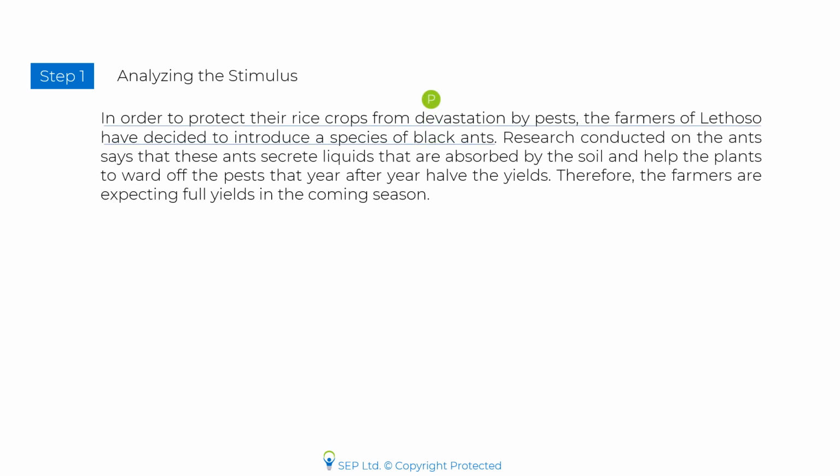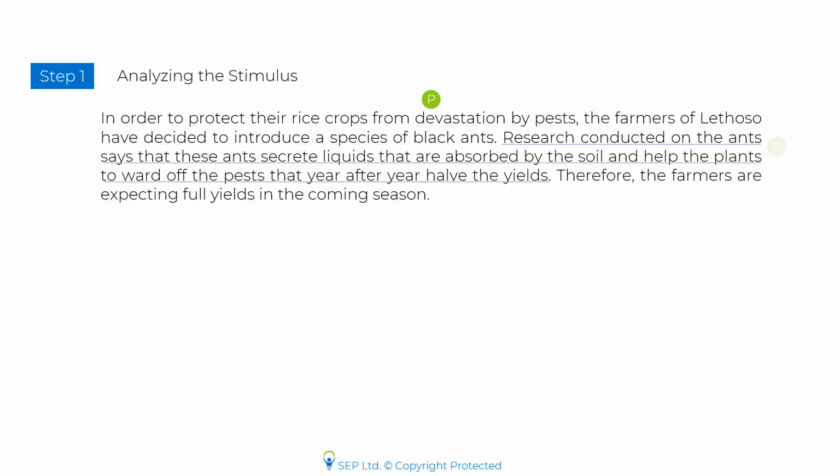In the first sentence, the author presents a premise. He says that the farmers of Lesotho want to protect their rice crops from devastation by pests, and therefore they have decided on a plan. They want to introduce a species of black ants.